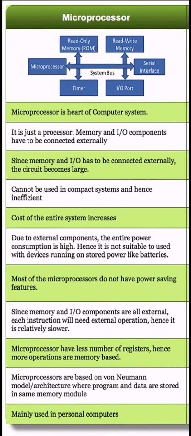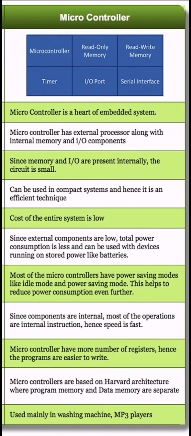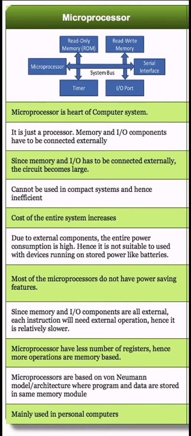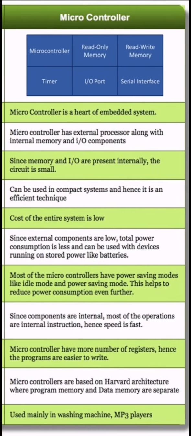Fifth, the cost of the entire system increases in the case of a microprocessor, while in the case of a microcontroller, the cost of the entire system is low. Sixth, due to external components, the entire power consumption is high and hence it is not suitable for devices running on stored power like batteries. While in the case of microcontrollers, since external components are fewer, total power consumption is less and they can be used with devices running on stored power like batteries.